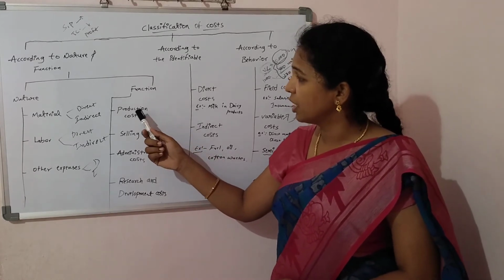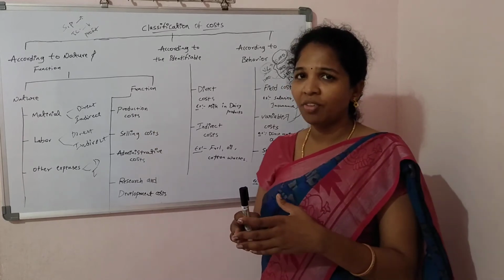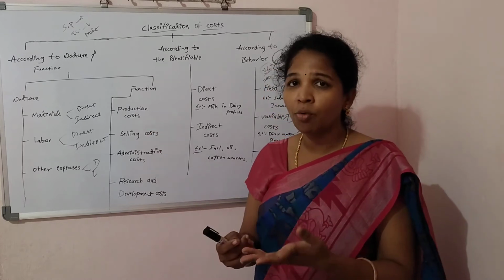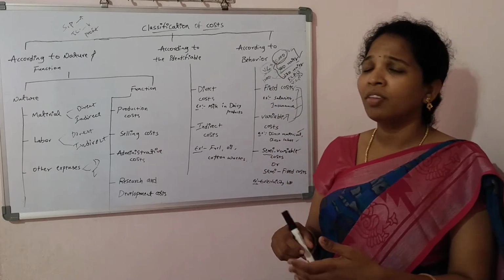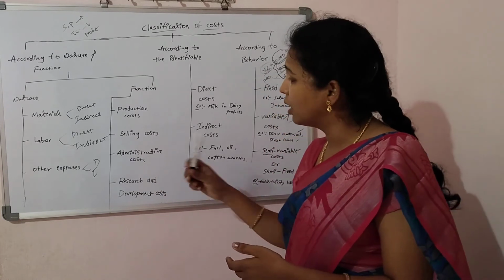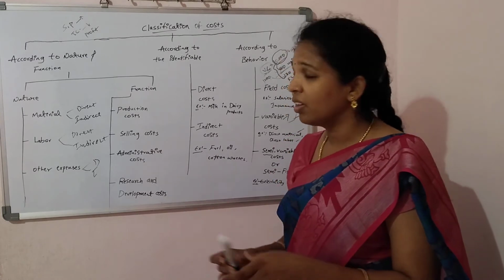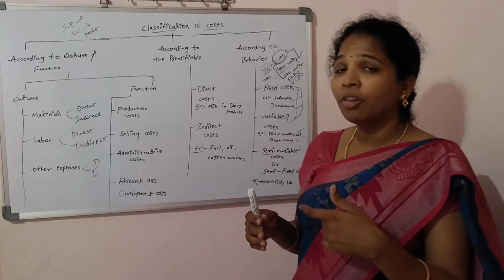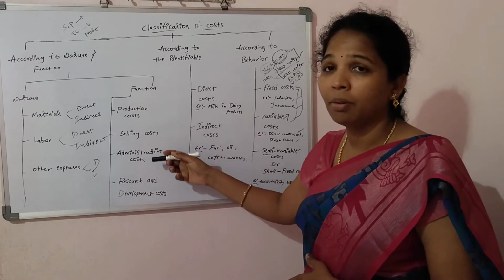On the basis of function, production cost. Every organization generally has different departments. The production department has its own activities, the selling or marketing department has its own activities, the administration department has its own activities, and the research and development department has its own activities. They spend some portion of the amount on that particular department.